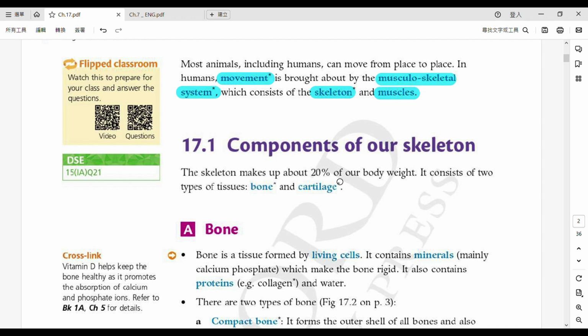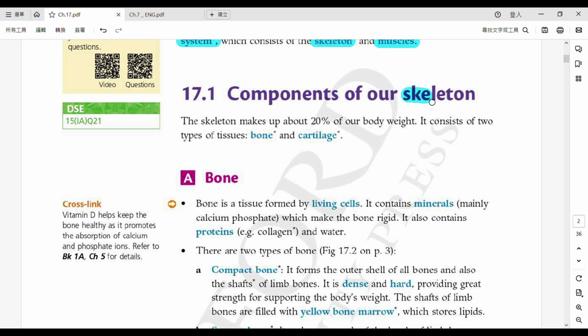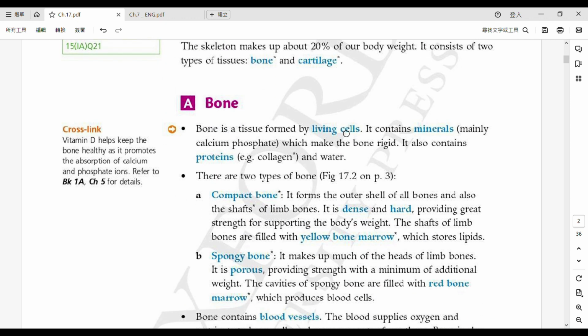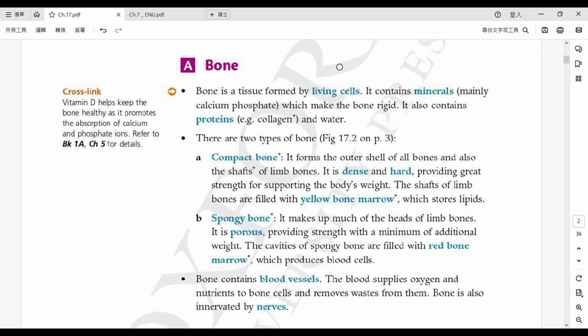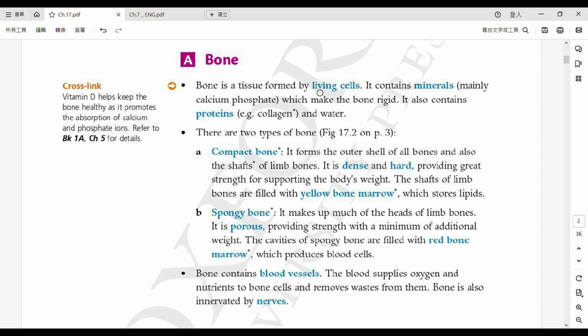In the first part we're going to talk about the skeleton. There are two types of skeleton. One of them is called bone, and the other one is called cartilage. Bones are not dead. They are made by living cells and they mainly contain minerals. Please try to remember this name, although you may not be a chemistry student: calcium phosphate.